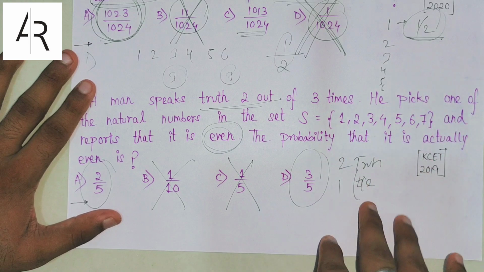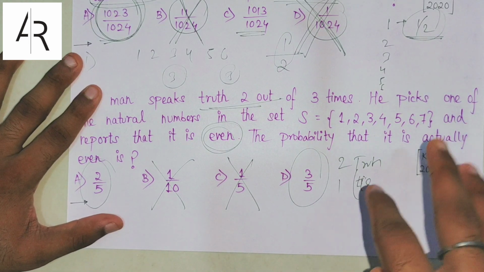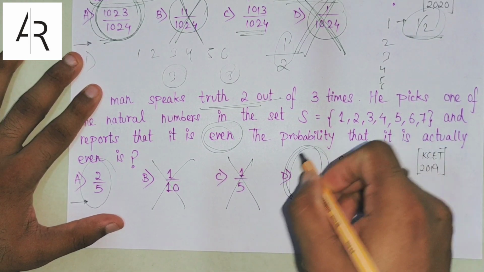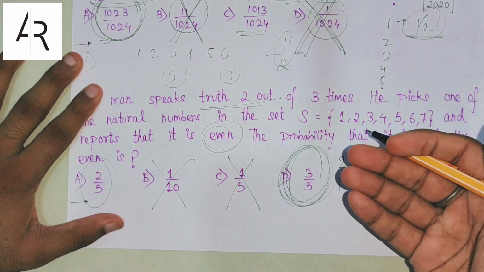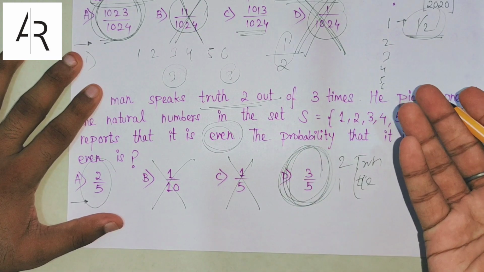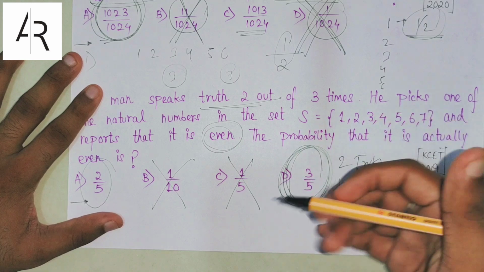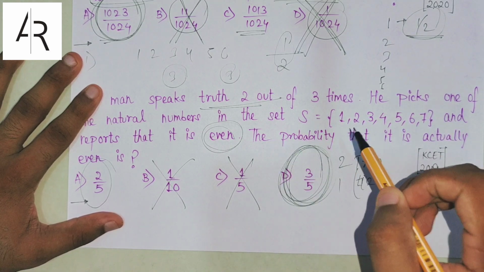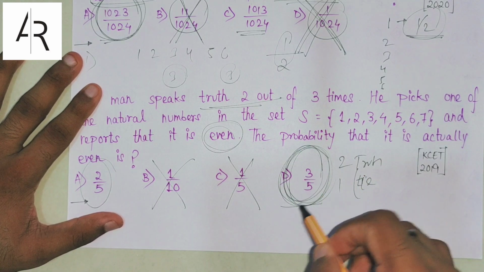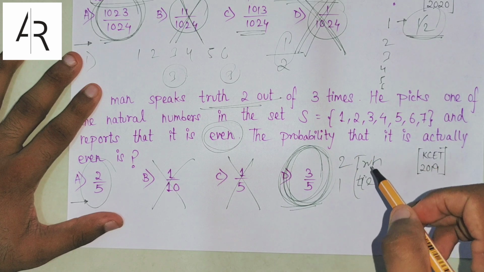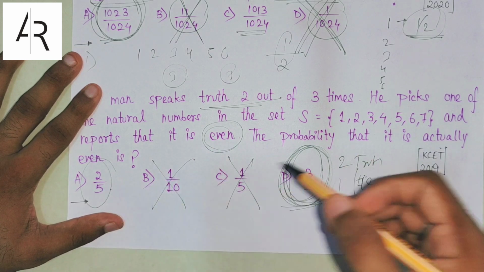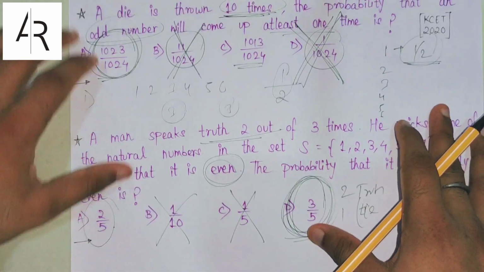So now I hope all the students have gone and commented in the comment section. I am telling you the correct answer. The correct answer of this question is 3 by 5, as far as I remember from the answer key I have seen, right? You can also check it if it is wrong, but I remember that the answer is 3 by 5. So now you go to the comment section. If your guess was D, then edit it and say guess is right, and if your guess was A, then write it is wrong, right?